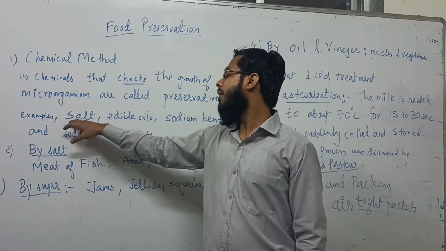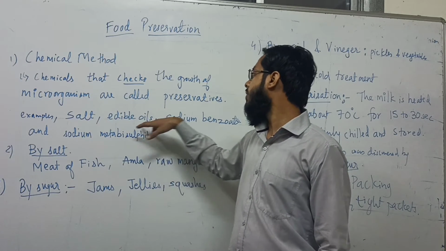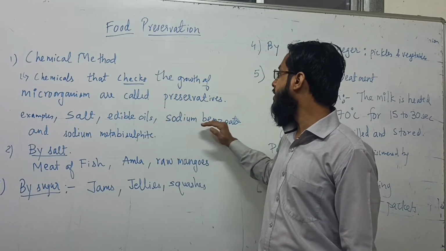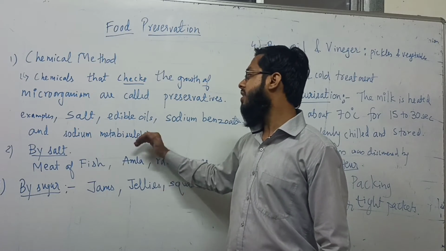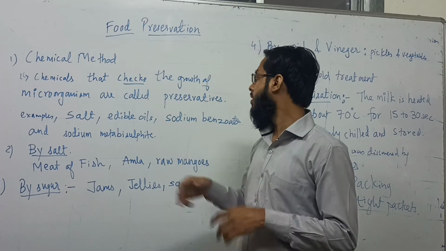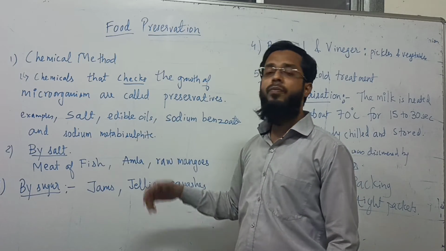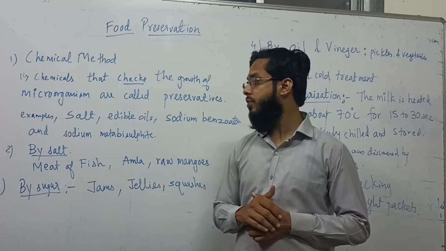Okay, examples. Sometimes salt is also used, edible oil is also used, and some chemicals like sodium benzoate and sodium metabisulfite. So if you are asked to write two food preservatives like chemicals, you can write sodium benzoate and sodium metabisulfite. They are used as food preservatives.